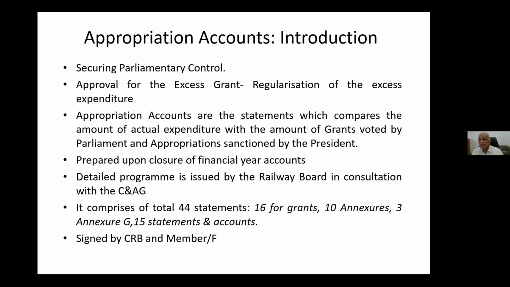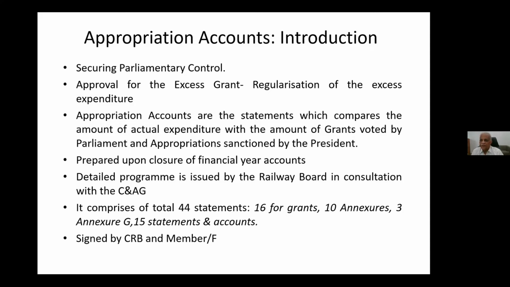ये रेलवे बोर्ड लेवल में। अभी जोनल रेलवे में ये पूरे 44 स्टेटमेंट्स it has to be signed personally by our PFA, and it should be signed by general manager.